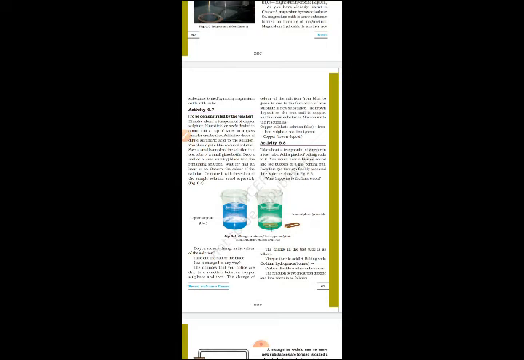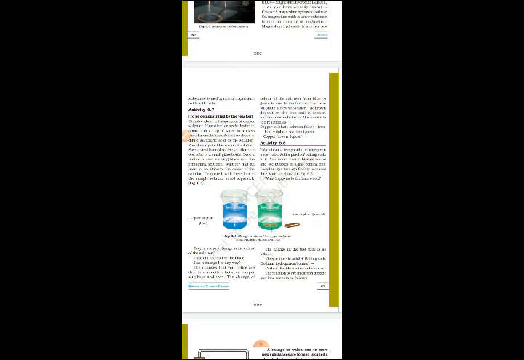Save a small sample of the solution in a test tube or small glass bottle. Drop a nail or used shaving blade into the remaining solution. Wait for half an hour or so. Observe the color of the solution. Compare it with the color of the sample solution saved separately. Do you see any change in the color of the solution? Take out the nail or the blade. Has it changed in any way?